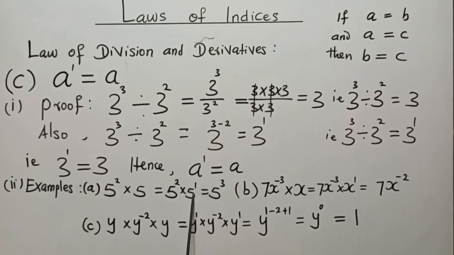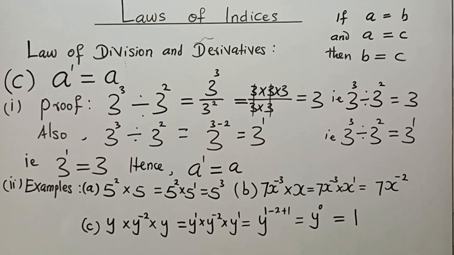Is that clear? Now 5 to the power 2, which is this one, times 5 to the power 1, now gives us a structure that will make us conform to the first law of indices under multiplication of numbers and derivatives. What will it be? We add these two. 2 plus 1 is equal to 3. We then have 5 raised to the power 3 as the answer in index form. We multiplied numbers which are found in the index forms and we got the answer in index form.